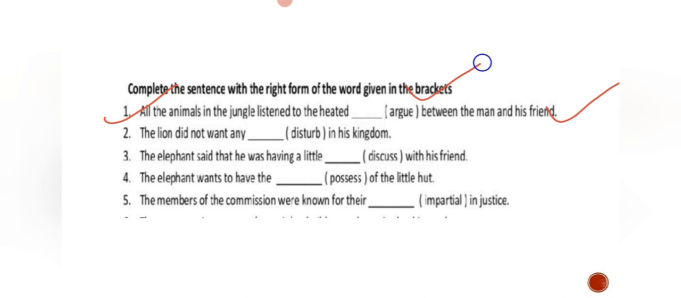And which sounds good, that's also right only. So just remember this much. The second sentence, the lion did not want any disturb in his kingdom.